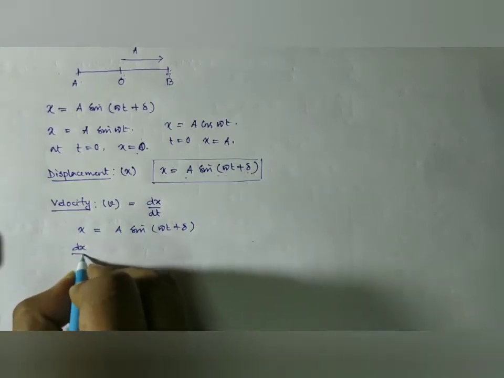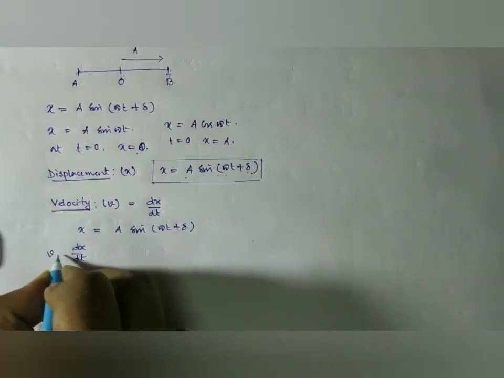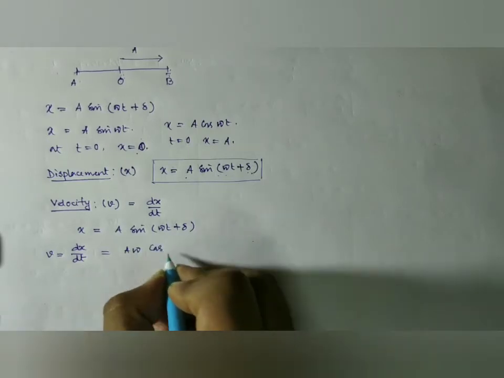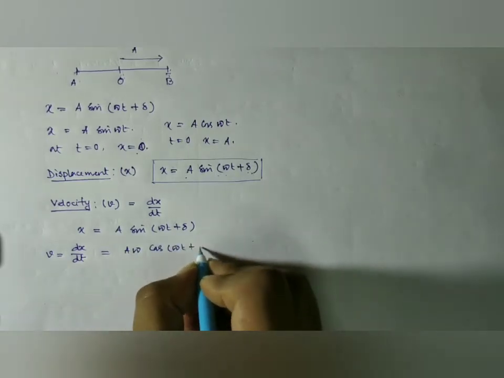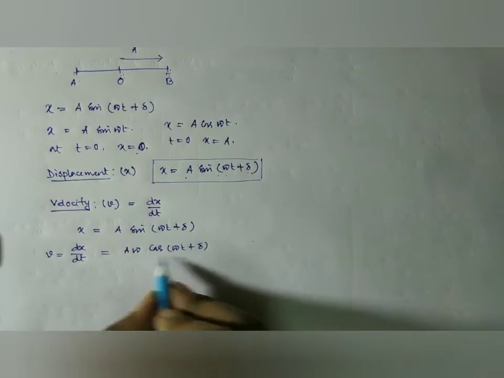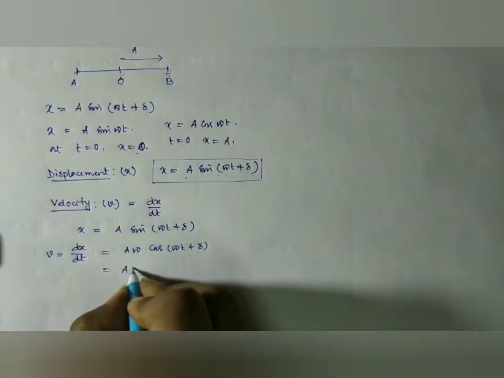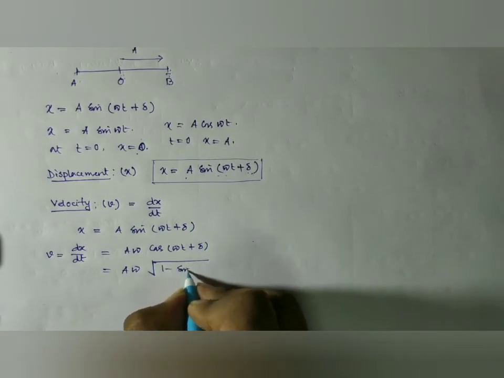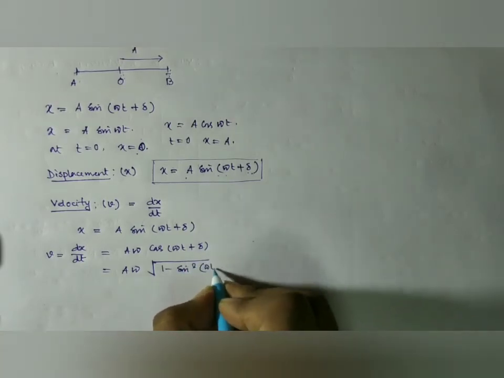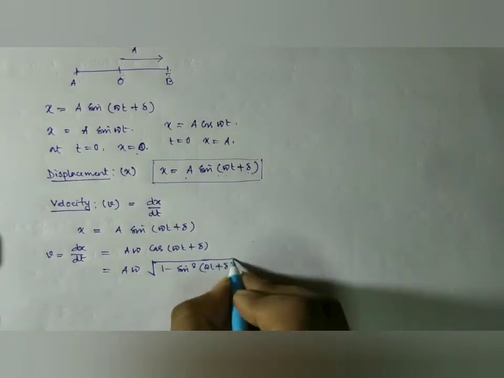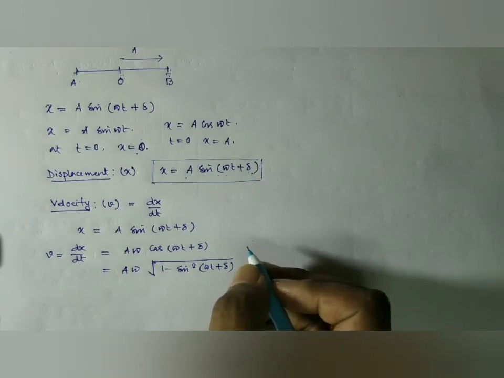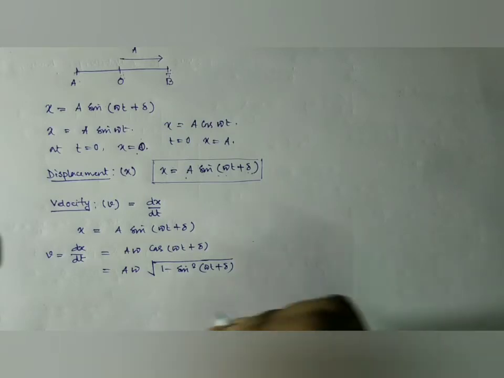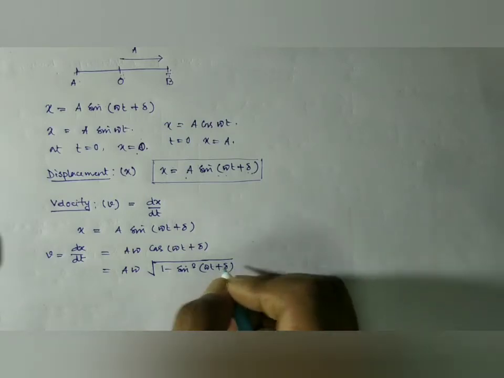So dx by dt, that is the velocity, will be A omega cos(omega t plus delta). Again we can write it as A omega root over of 1 minus sin square(omega t plus delta).